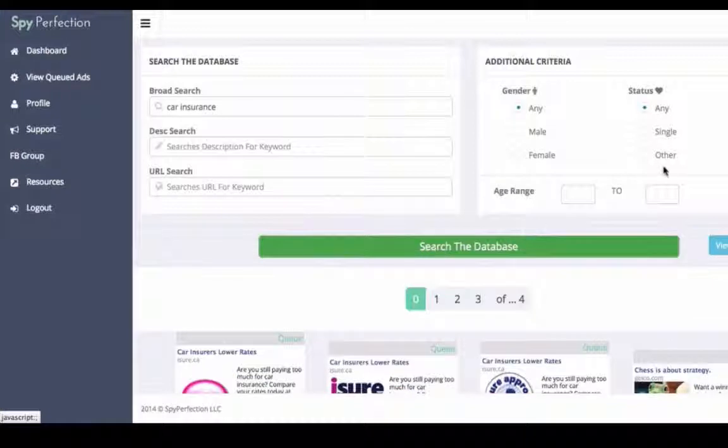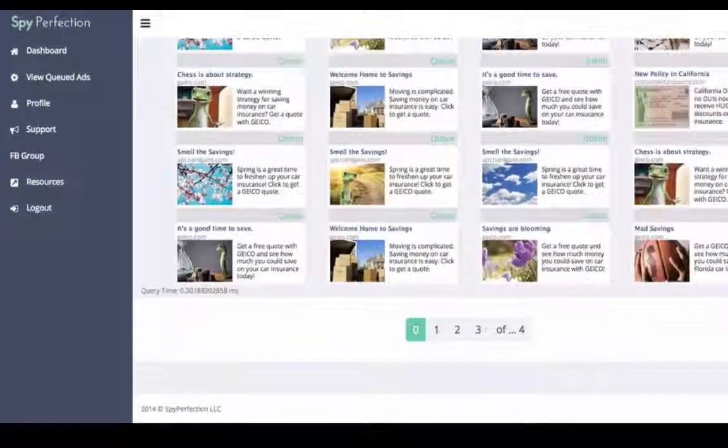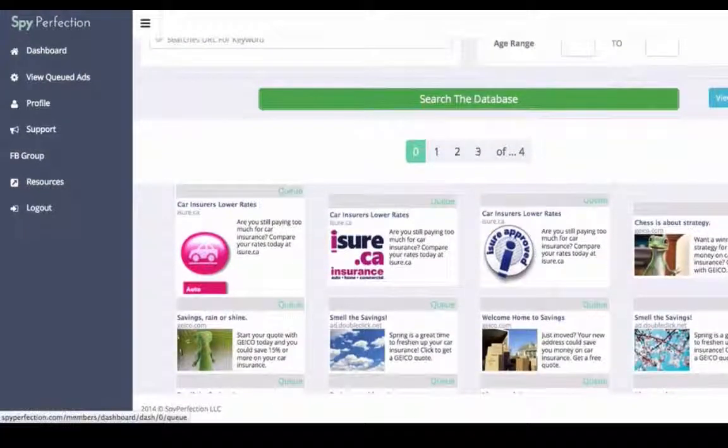Now, I'm doing this kind of broad. This is a really broad overview of what happens when you aren't sure of what niche you want to hit, right? If you're sure of the niche, it'll be a lot easier for you. But you see a lot of Geico commercials, right, for car insurance. That's fine.